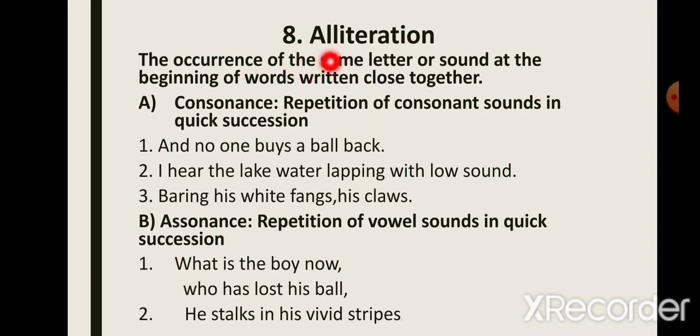The only difference is that in alliteration, usually the occurrence of the sound is at the beginning of the words, while in consonance and in assonance, this is not the case. The sounds could be repeatedly used in succession, either at the beginning or in the middle, or it could also be at the end of the words. So the sounds could be repeated anywhere in the word.